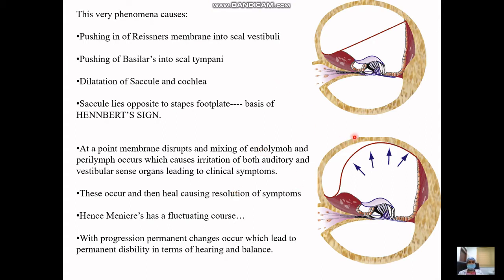Now, already explained that the membrane again heals itself and there is resolution of the symptoms. But what happens during the progression of the disease? Ultimately, some kind of defect is always retained even after the resolution process, and this results in permanent deficits, especially in the cochlear inner ear cells, and hence a definite hearing loss in these patients.